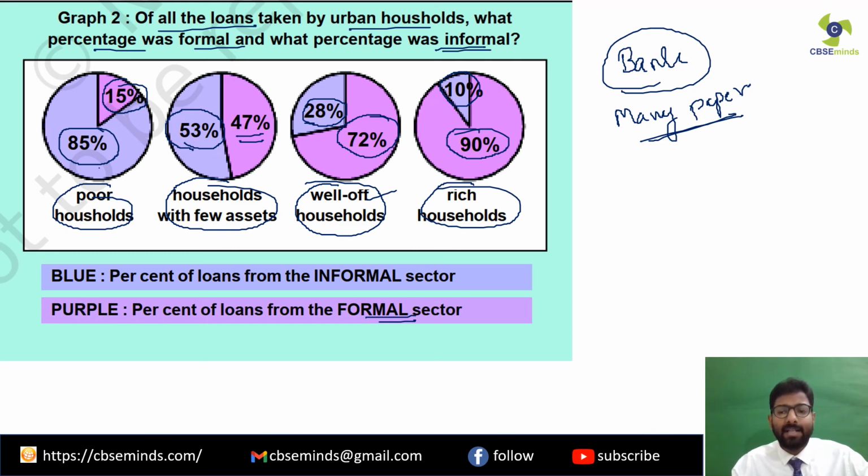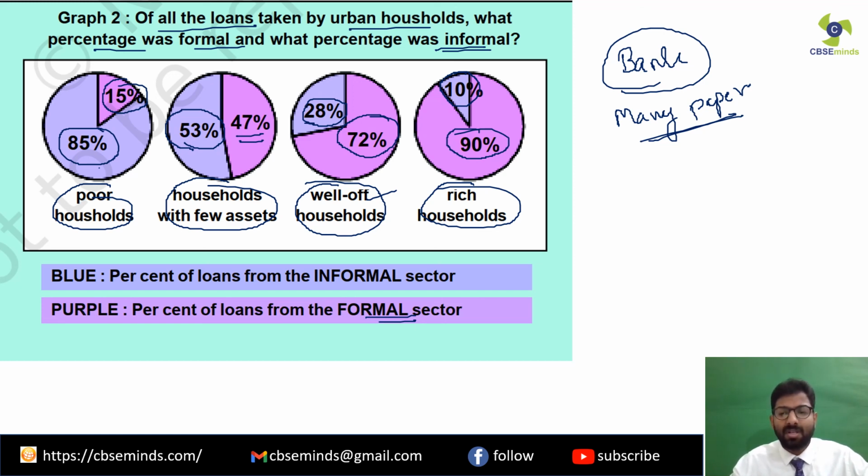are not in a condition to get loans from the banks because they may not be having all the documents with them. And moreover, they are so poor that they are not even able to deposit some property as the security with the banks. So therefore they are not in a condition to take the loans from the banks, in other words from the formal sector.